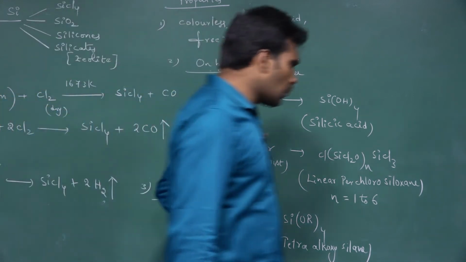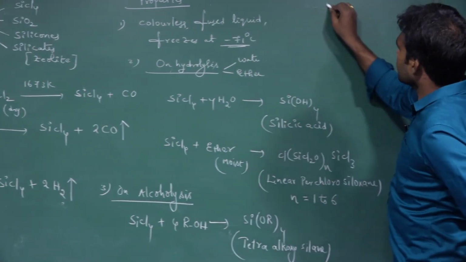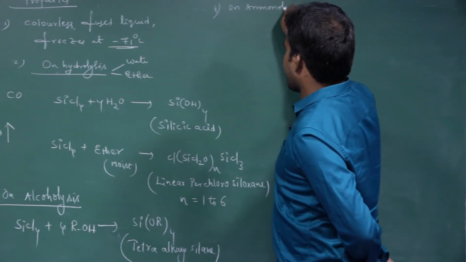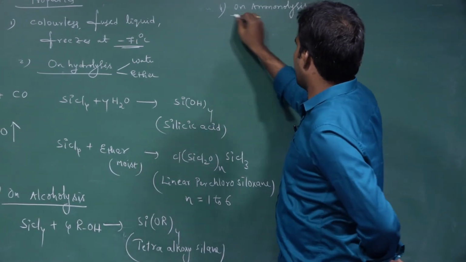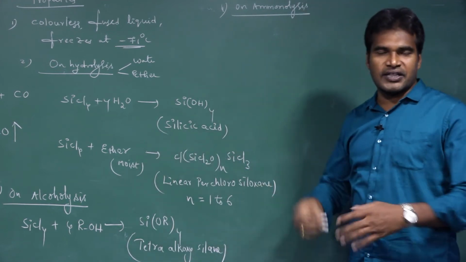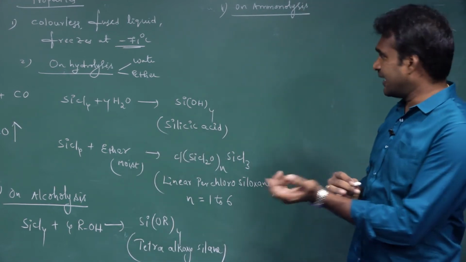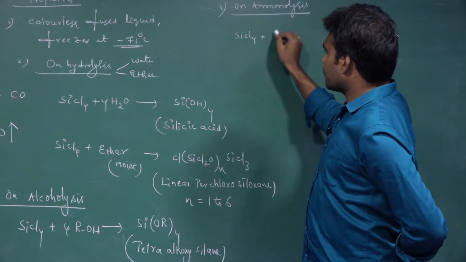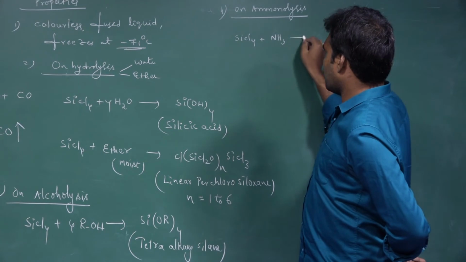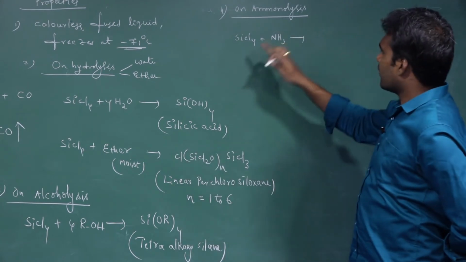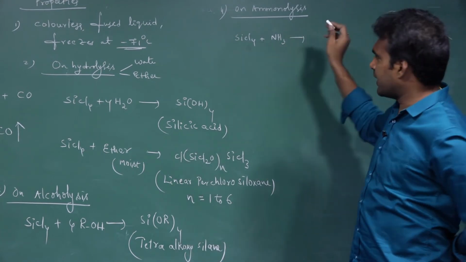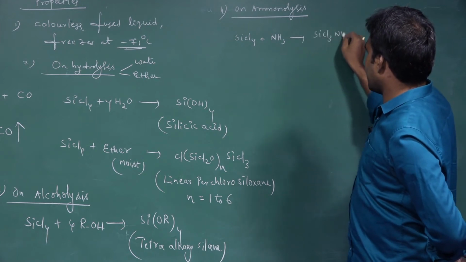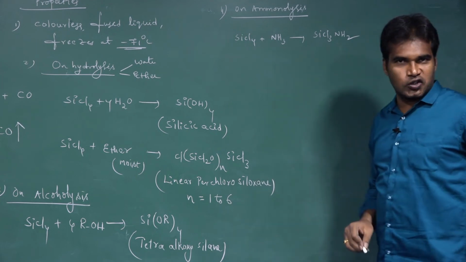Next, on ammonolysis, meaning treatment with ammonia, what will we get? When SiCl4 is first treated with 1 mole of ammonia, one of the chloride ions is replaced by NH2 and we get SiCl3NH2.